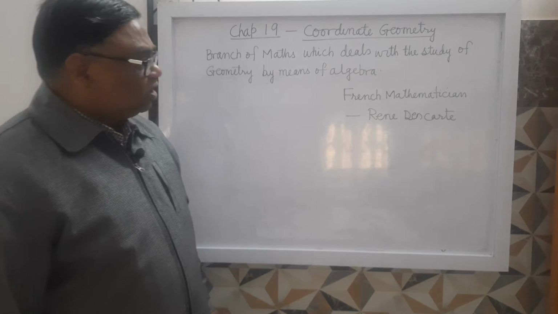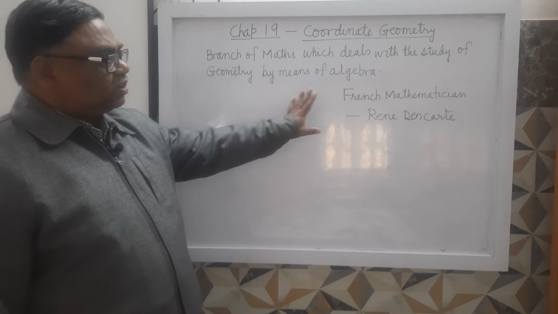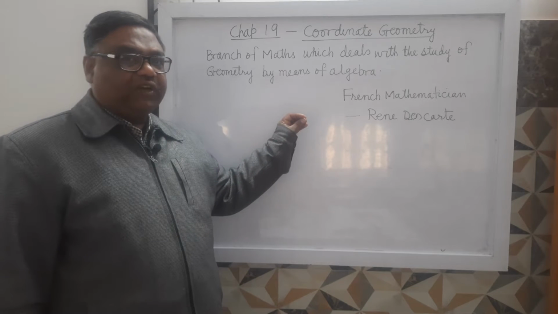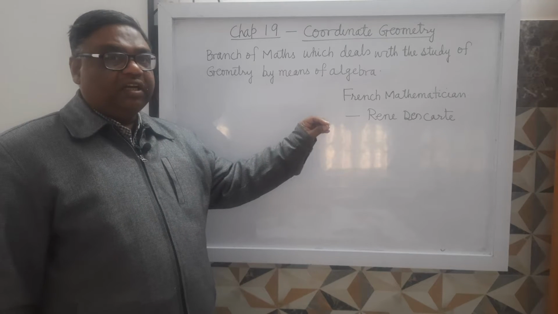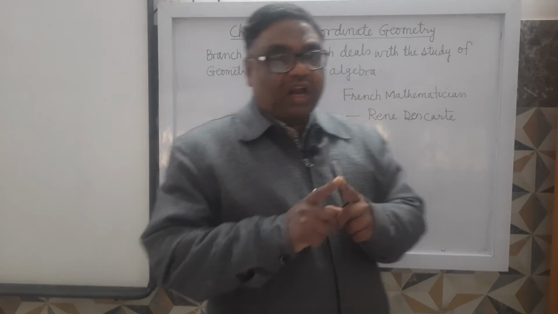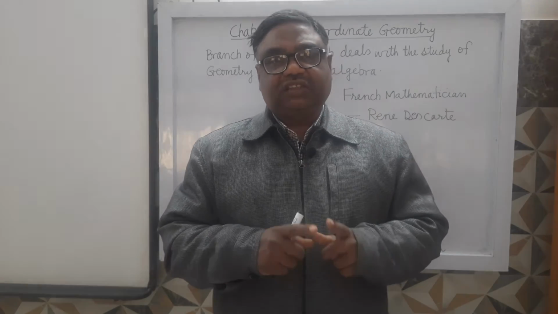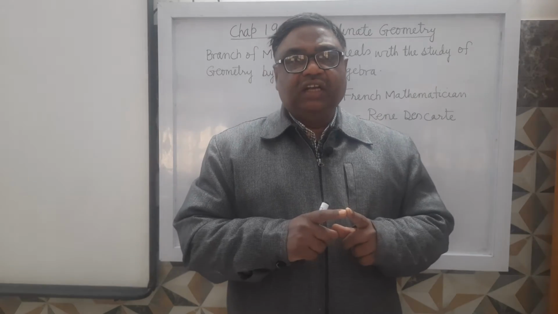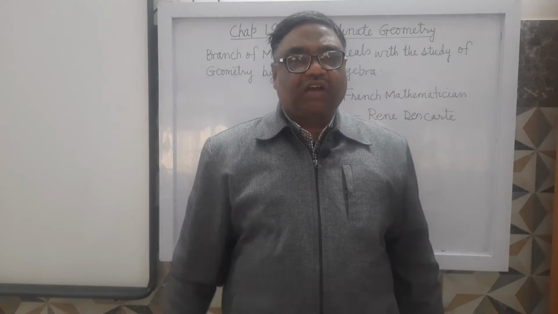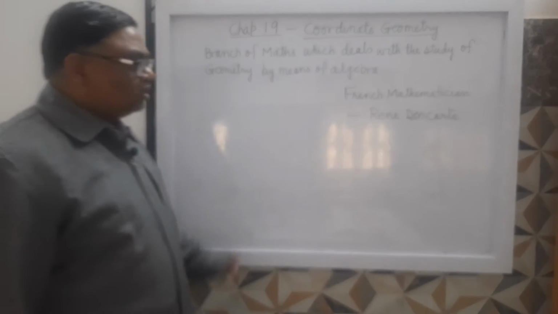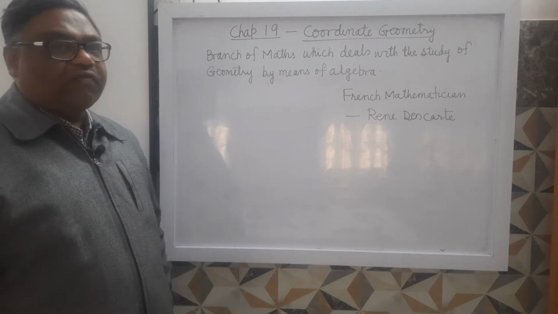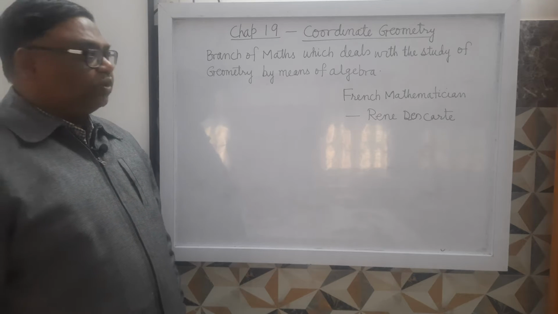It's clear? So see here, this was discovered by René Descartes, and according to him, we can represent a curve or straight line with the help of an algebraic equation. In the previous classes, you have drawn the graph of straight lines. For example, a straight line is given as 3x plus 4y equals 7, and then you have drawn the graph. That straight line has an algebraic equation, and you have drawn the graph corresponding to that algebraic equation.